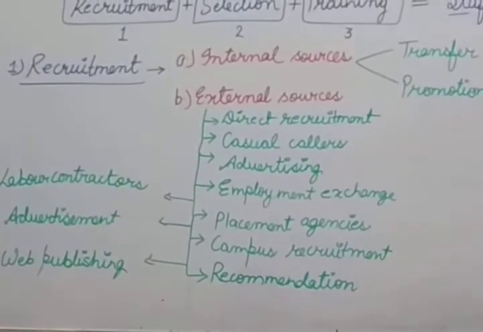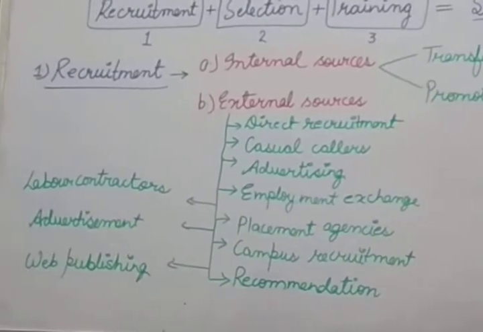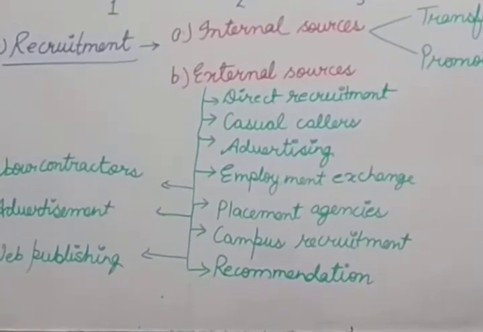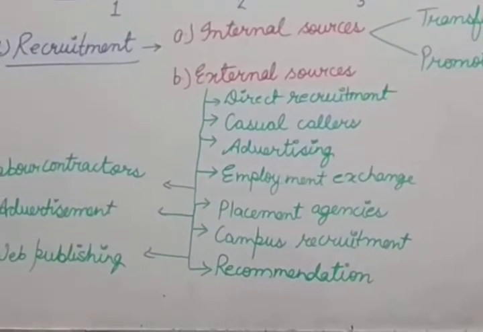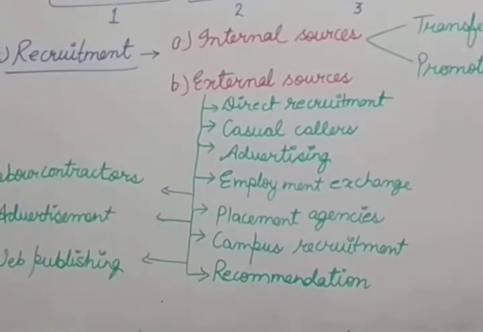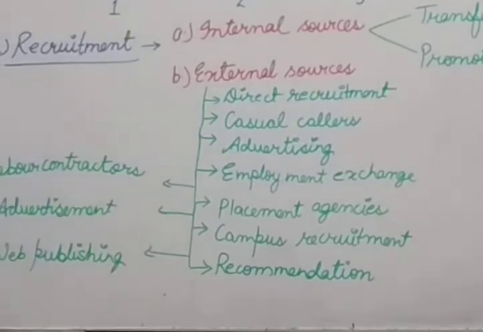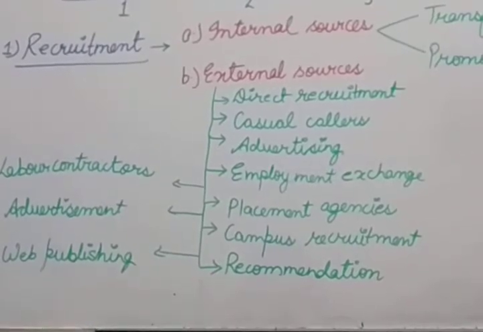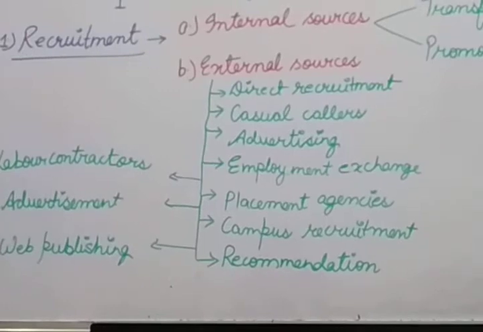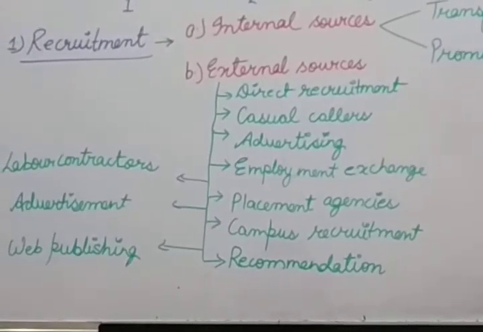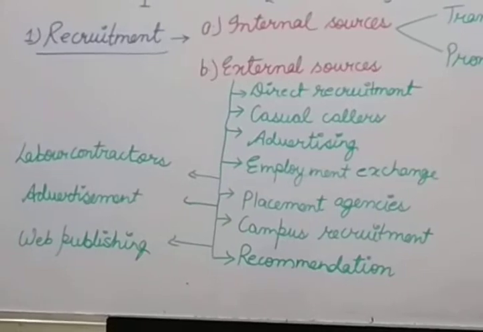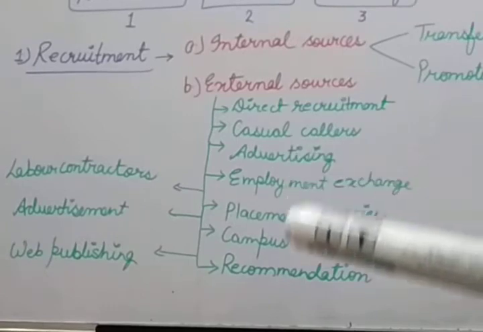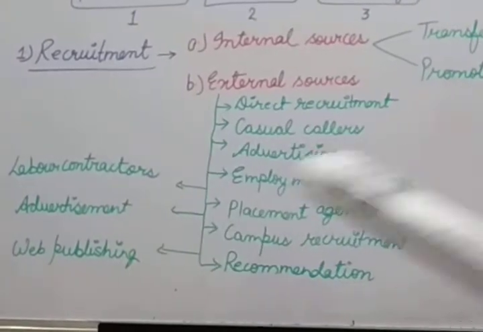So external sources: when candidates from the outside are invited to fill the vacant job position, then it is known as external sources or external recruitment. Or in other words, we can say when the organization meets its manpower requirement from outside the organization, then it is called external recruitment. Now, let's discuss what are the common methods of the external sources of recruitment. See, whatever I have written, these all are the sources of external recruitment. So one by one we will discuss.